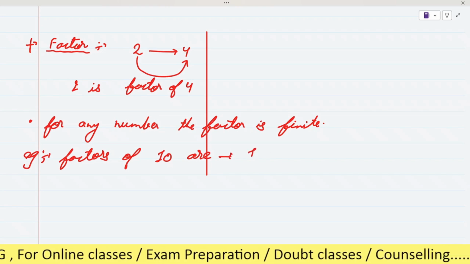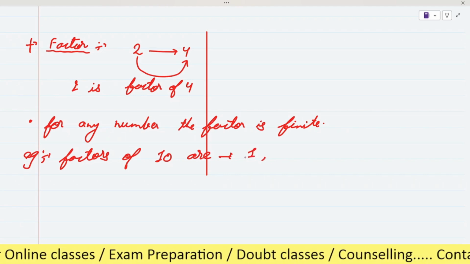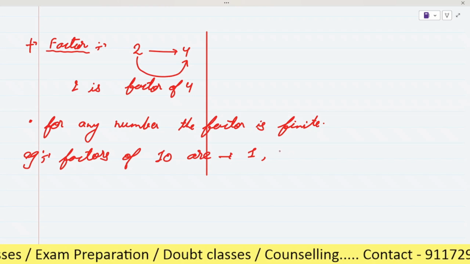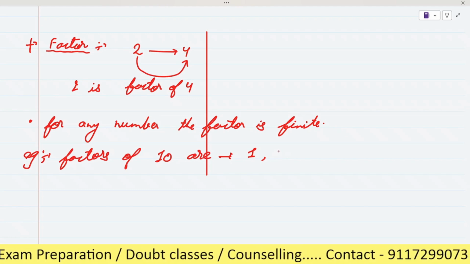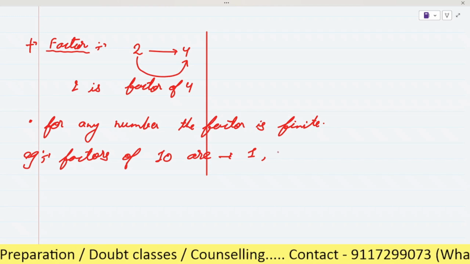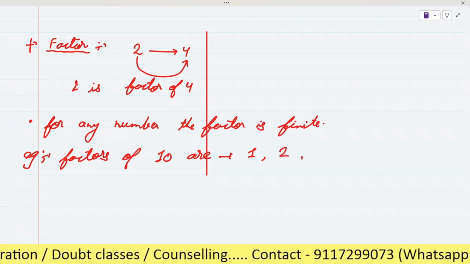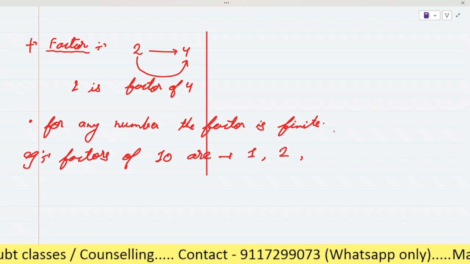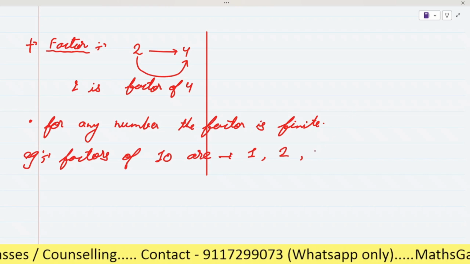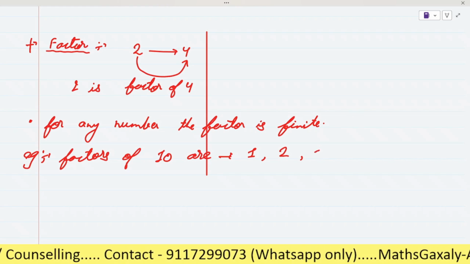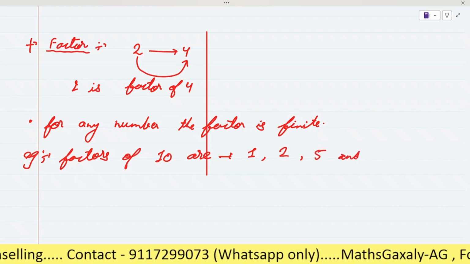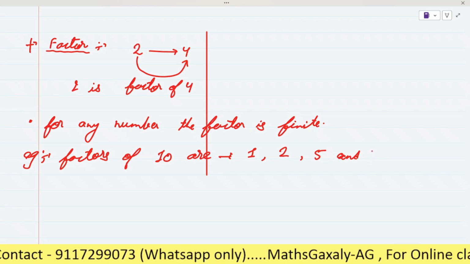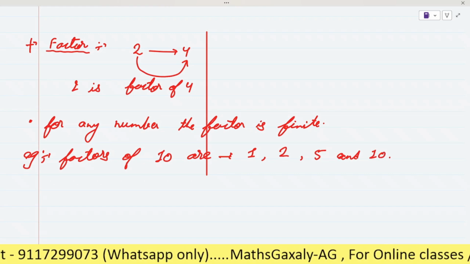So here we will start from 1, right? 1 can divide 10, which means 1 is the factor of 10. Now let's check for 2. Can 2 divide 10? Yes, sir, in 5 times. So 2 will be the factor of 10. Next, after 2, the next factor will be 5. Very good. And after this, the next number is 10. Very good.